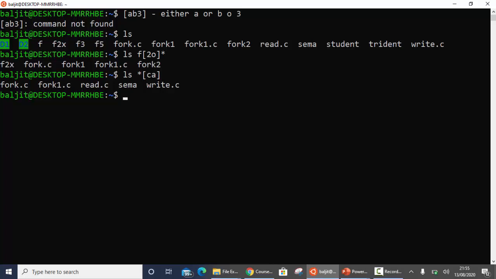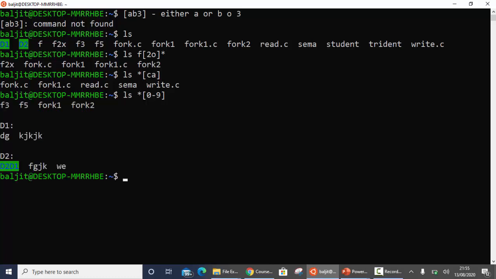Alright. Now another thing is sometimes you might want to give a range. For example, in the similar example as above, what if I want all those files whose name end with a digit? Now I know that the digits are 0 to 9, so I will not write 0, 1, 2, 3, 4, 5, 6, 7, 8, 9 because it takes a lot of time. So what is the better method is to give range. How we give range? By using the hyphen sign. So I will write star 0 to 9. This means all files ending with a digit.